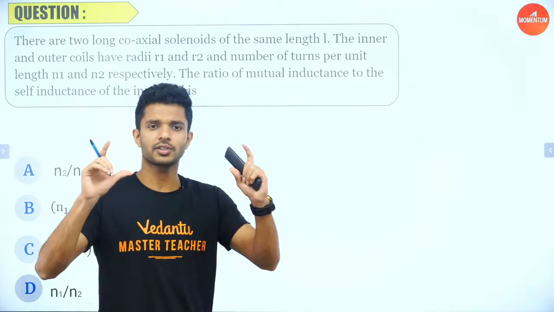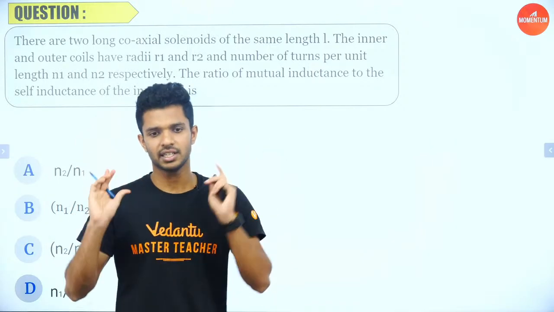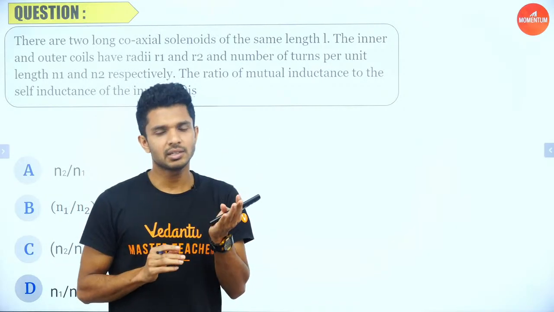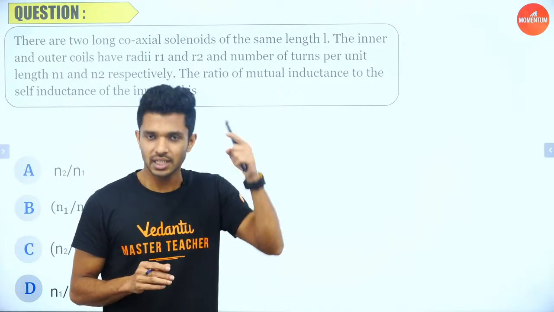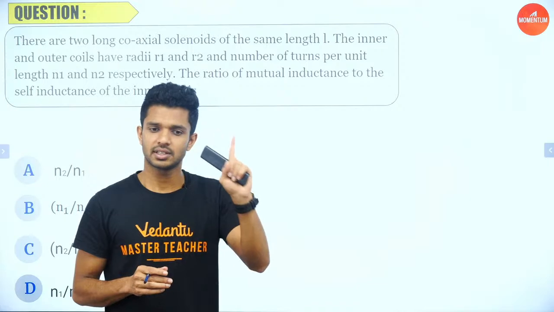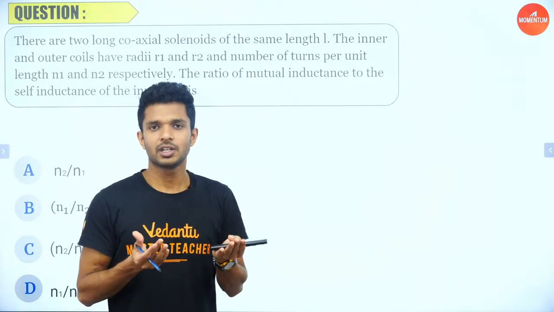I hope you all know the process of what is mutual induction and self-induction, right? Because of the changing magnetic flux produced by the same coil, if an EMF is produced in the same coil itself, that process is self-induction. What is mutual induction?